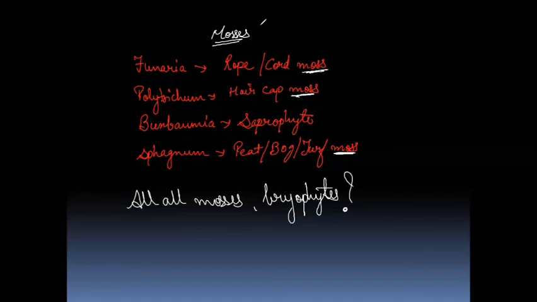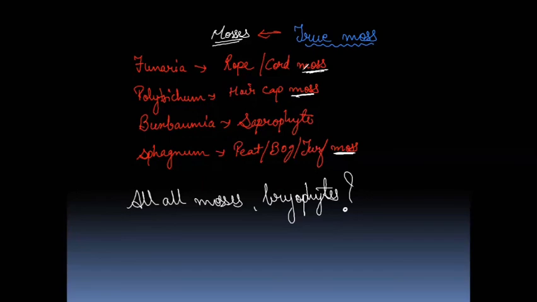So the mosses which are included in this group of the Bryophyta, these are the true mosses. If the question asks which one is true moss, the members belonging to Bryophyta are true moss. Rest all the mosses which are either the algae or the pteridophytes, the lichens, they are not true moss.